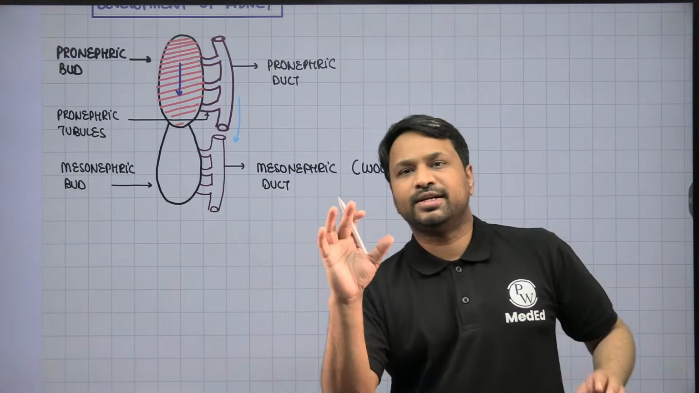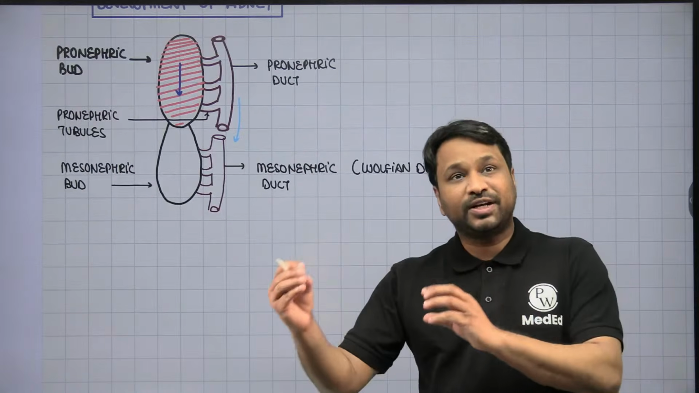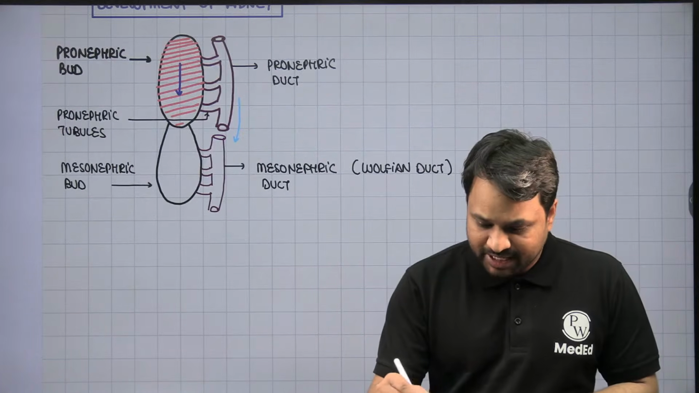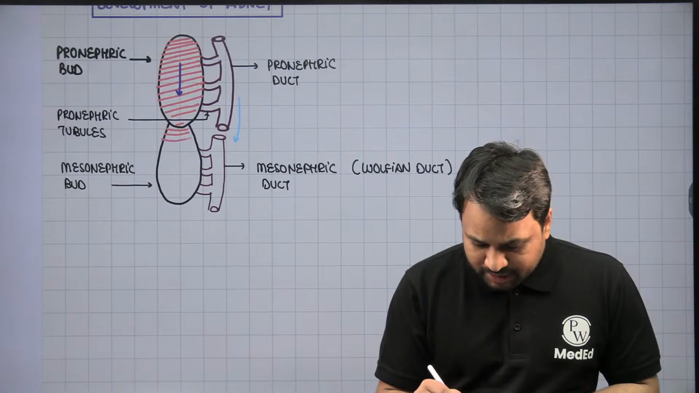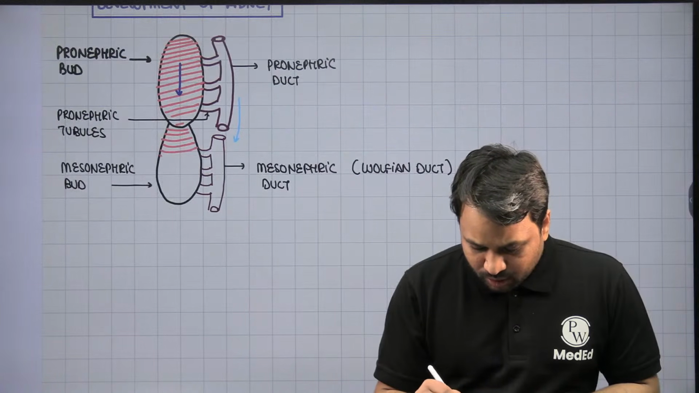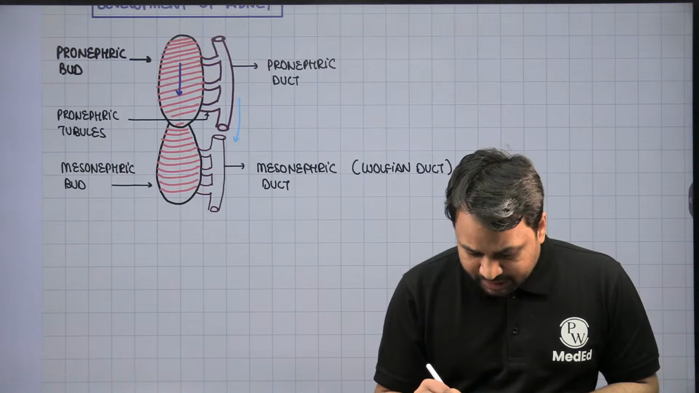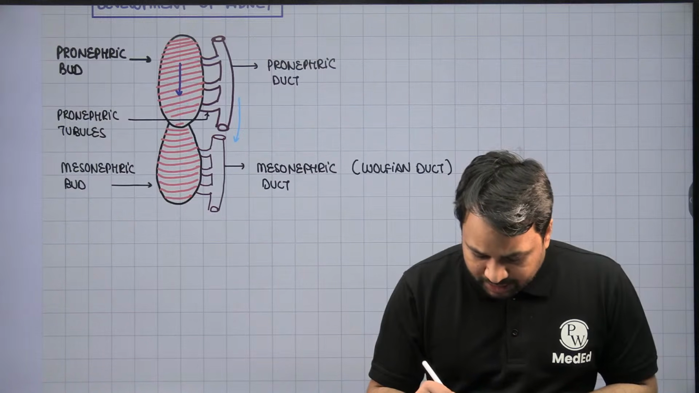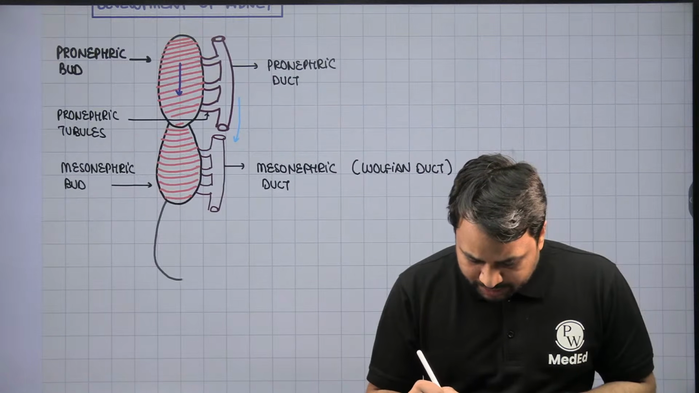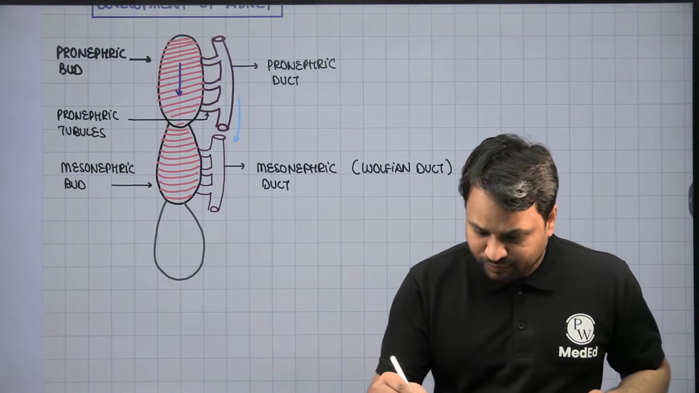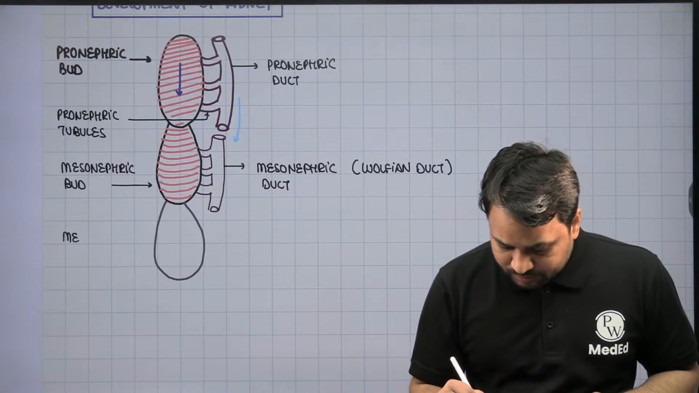Now you need to understand that once the mesonephric bud and the mesonephric duct are formed, the same thing that happened in the pronephros will happen here again. You will now notice that the mesonephric bud will also disintegrate. Now as it disintegrates, it is going to reappear as the metanephros. So finally, the eventual end result is the development of the metanephros.